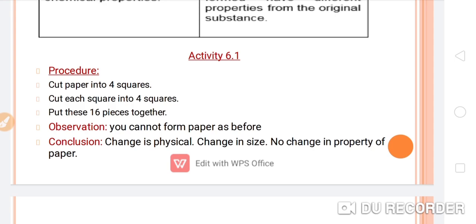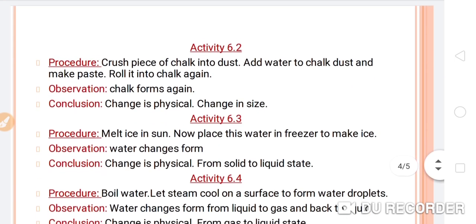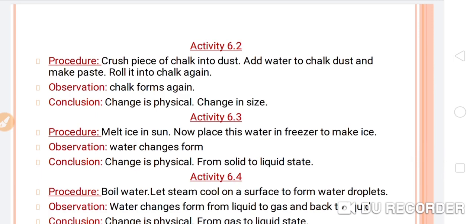Conclusion: the change is physical. Change in size, no change in the property of the paper. Okay, so with the help of this activity we can say this is a physical change. Is it clear? Now next, activity number 6.2.